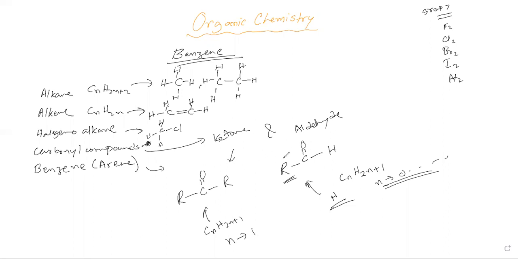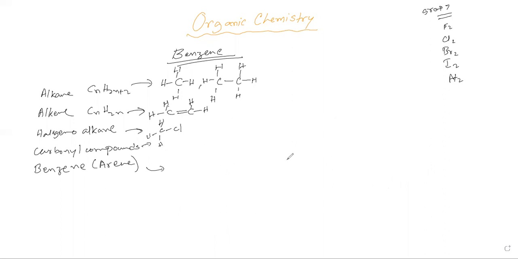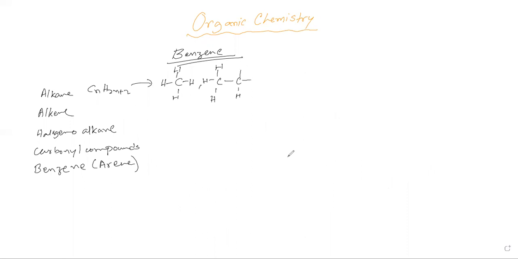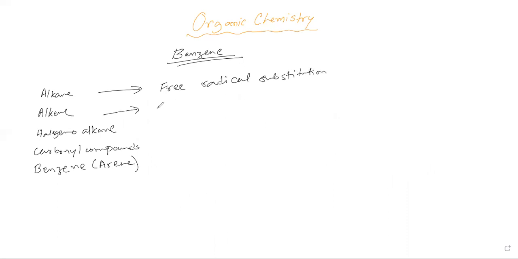So these are the structures and formulas. Now, for their characteristic reactions, which I was talking about, they have certain characteristic reactions. For alkane, the characteristic reaction is free radical substitution, which is also a topic for the AS contest. Then we have alkene, which is electrophilic addition.